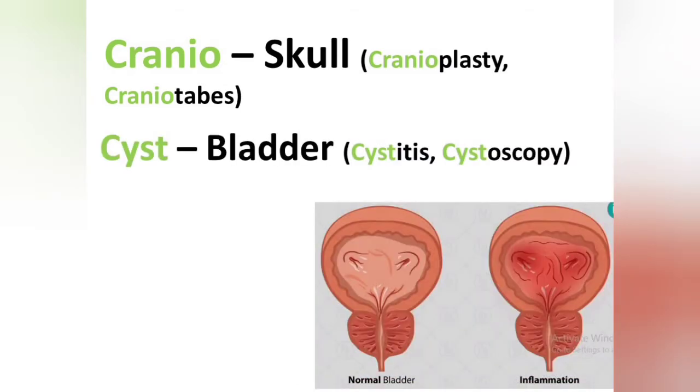Another is there, cyst, which represents bladder, and the term is there, cystitis. The inflammation of the bladder is known as cystitis. Where there is the itis suffix, it means inflammation. And you can see in the picture given below, there is a normal bladder and an inflamed urinary bladder. And another term is there, cystoscopy. The examination or observation of the bladder is known as cystoscopy.